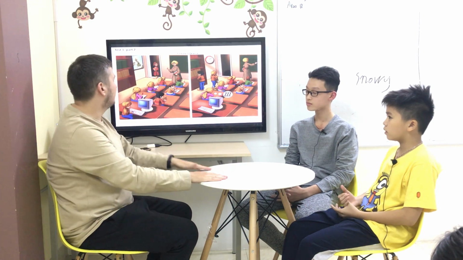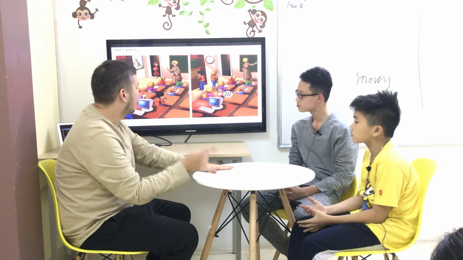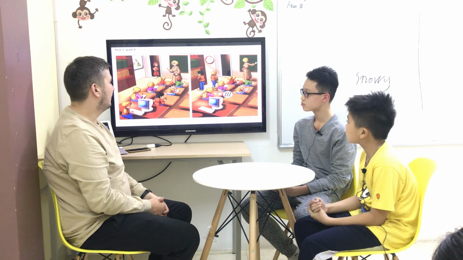Good. Now let's move to our second part. As you can see, we have 2 pictures, and there are at least 7 differences between them, right? So can you find them? Yes. There we go. Let's find the first one. Try to speak a lot. You have 15 minutes. Don't shut your mouth.